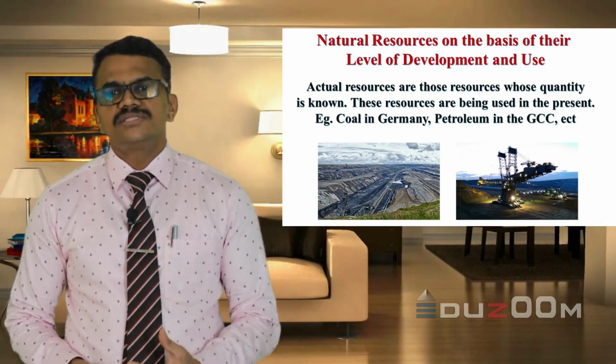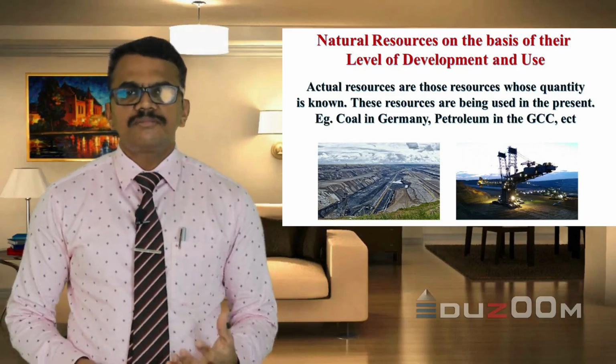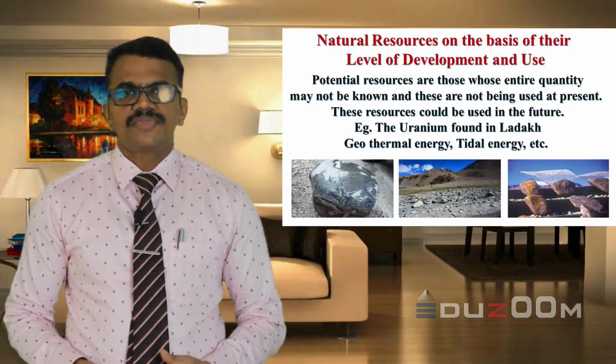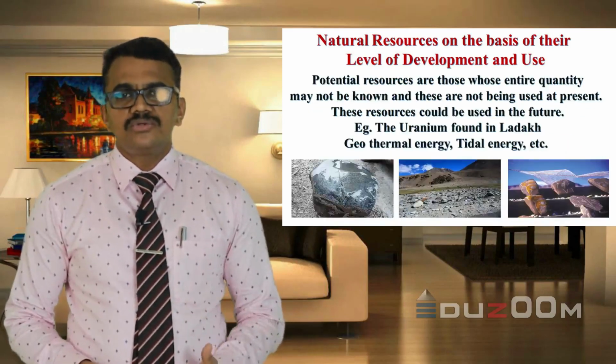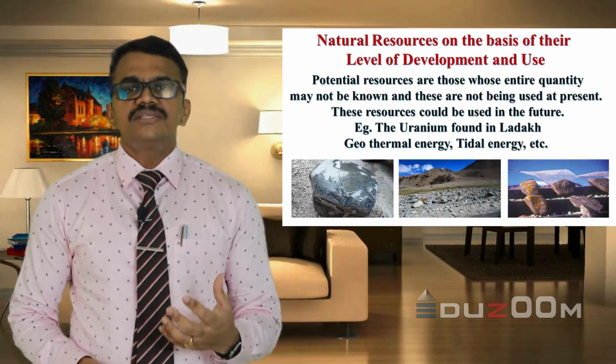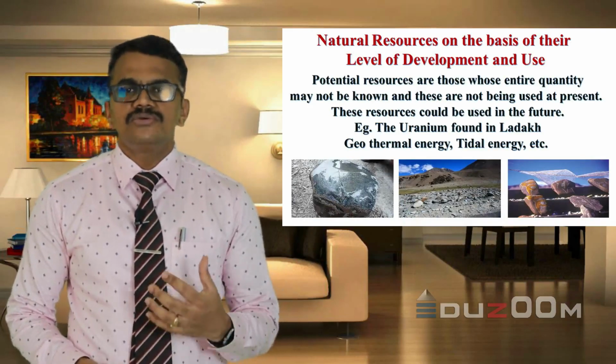So the resources which are presently used are known as actual resources. Potential resources are those whose quantity may not be known to us and which are not being used at present. So these resources could be used in the future.